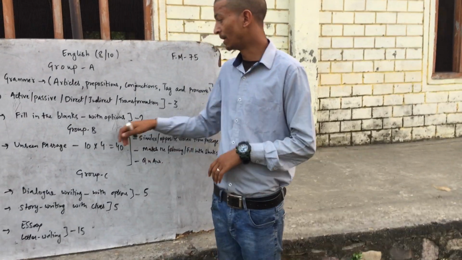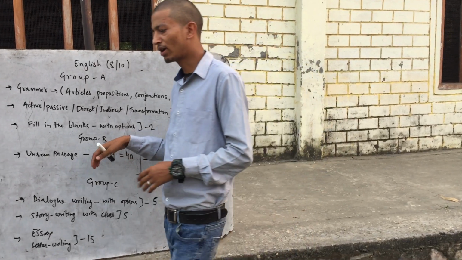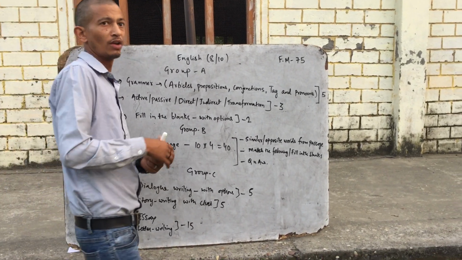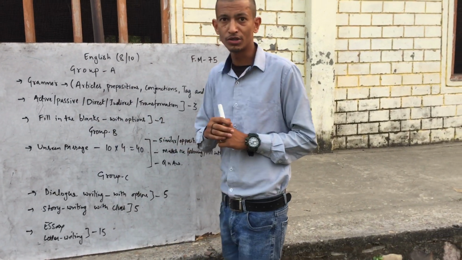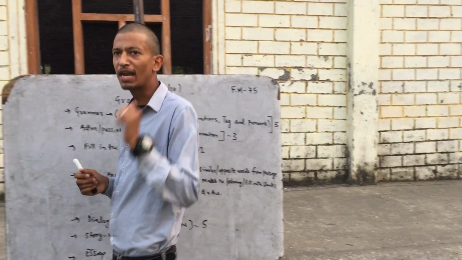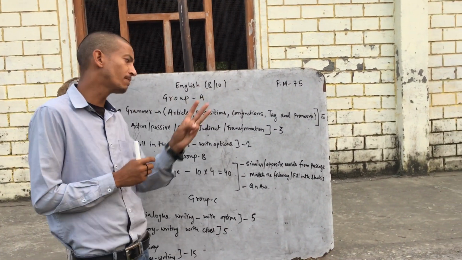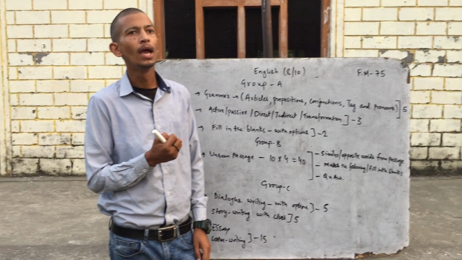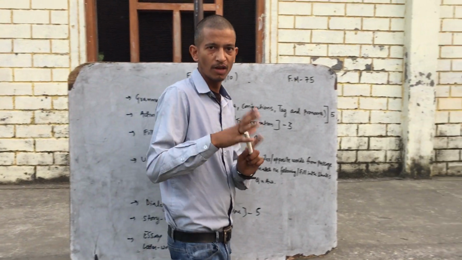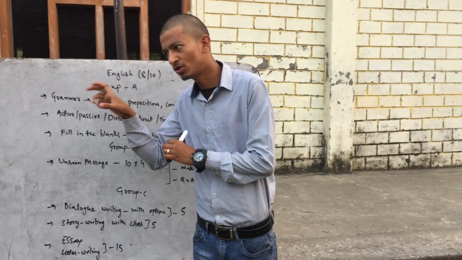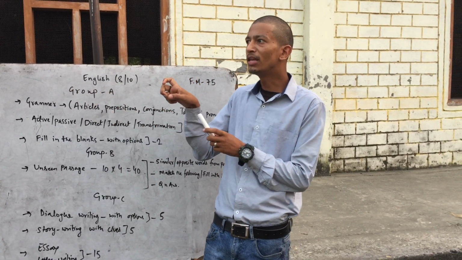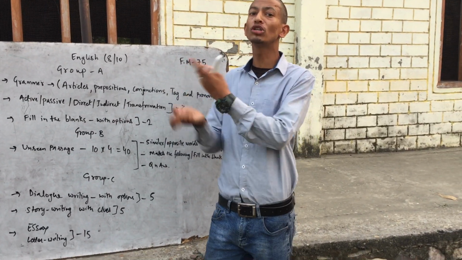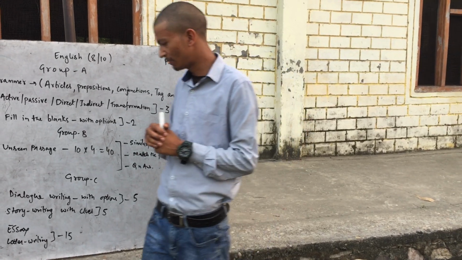Now let's talk about Group B. This is very important and you can earn maximum marks in Group B because it covers the unseen passage. There would be 4 unseen passages, 10 marks each, and those 10 marks will be divided into 3 parts. The first would be similar or opposite words you need to find out from the passage. They will ask you to find the similar word which gives a meaning close to the given word, and then the word which is opposite to the given word. So that will be covered in the first part.